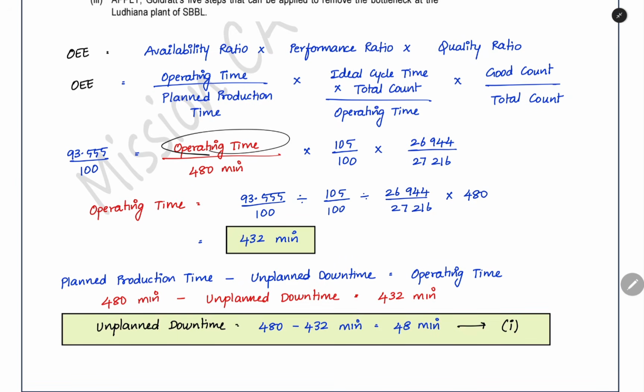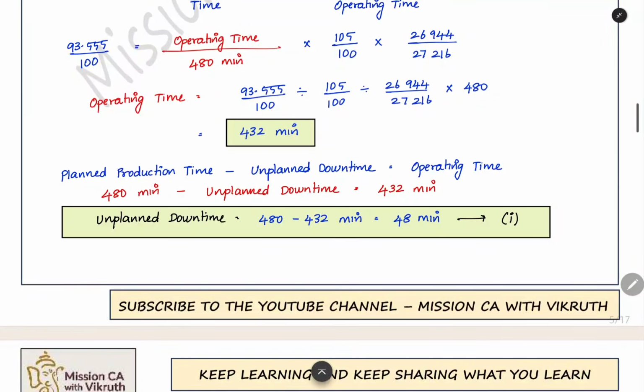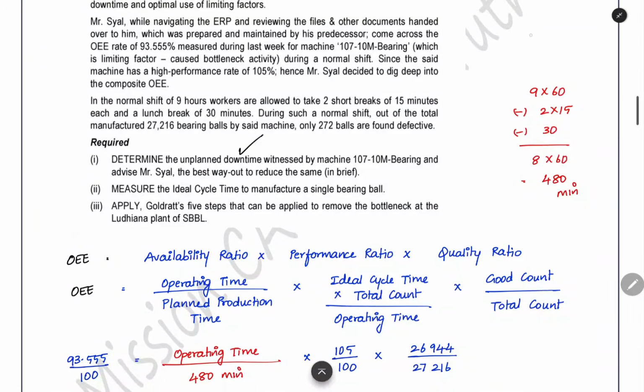Keep operating time on one side, take all the numbers to the other side. You will get the operating time to be 432 minutes. So what do we have to find? We have to find out the unplanned downtime. What is the requirement? We have to find out the unplanned downtime.